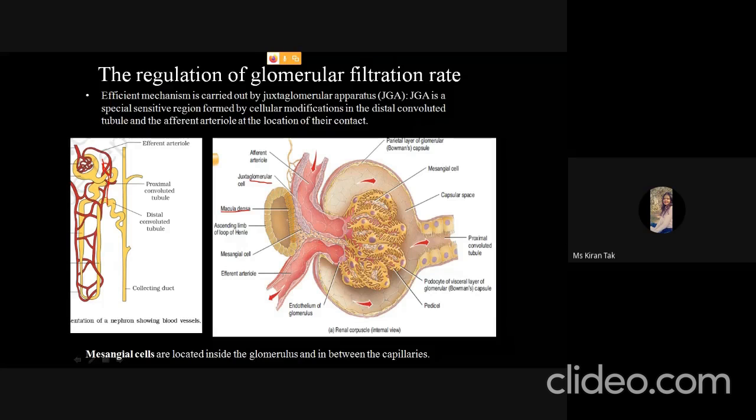These cells have receptors that sense the salt concentration. Okay, so when the salt concentration increases, it will give a paracrine signal to the juxtaglomerular cells, and hence it regulates the filtration rate.